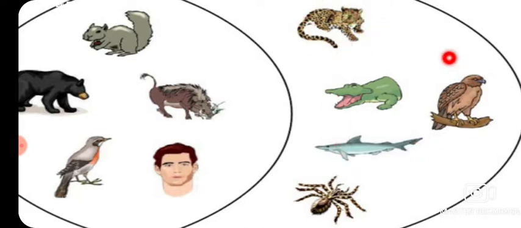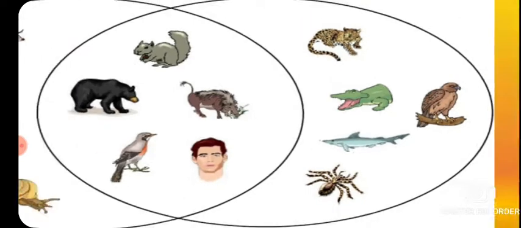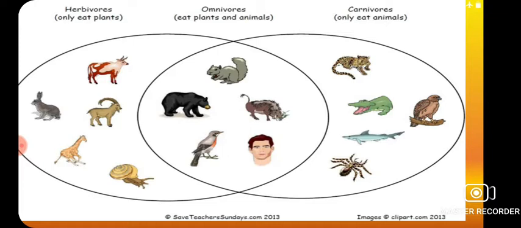All these animals, do they eat plants in any case? Have you seen a tiger eating grass? No. Or a crocodile eating a seed? No. So these animals are considered to be the class of carnivores.